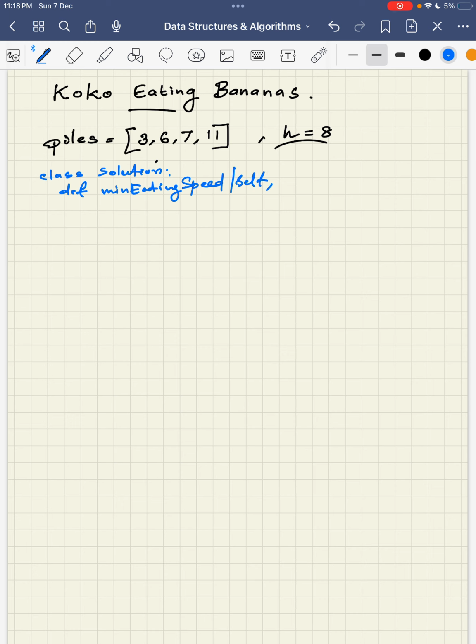One parameter is the list, which is named piles, a list of integers. Another is an integer which represents the time of the break of the guard. Okay, and you should return an integer. This integer is nothing but the speed at which Koko is going to set for himself, and I am going to use a helper function. This I am commenting out for better readability. Helper function.